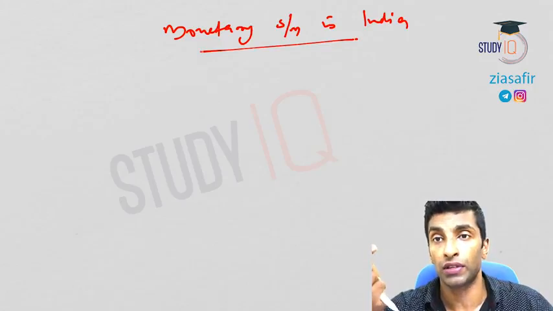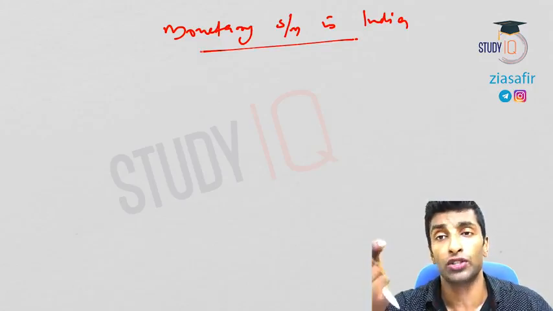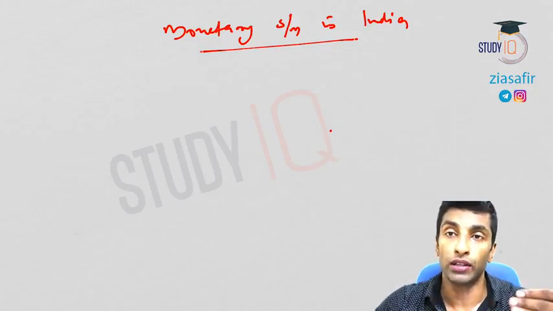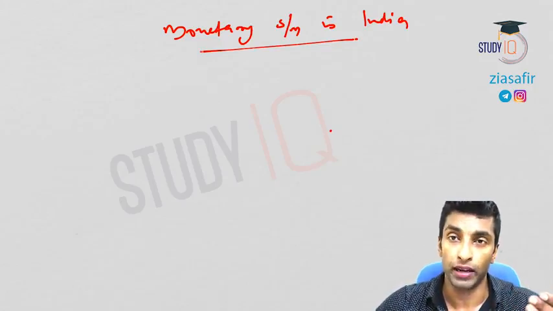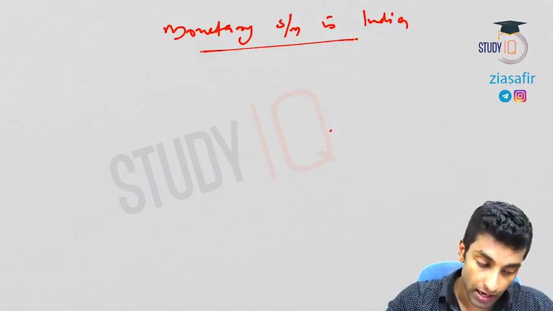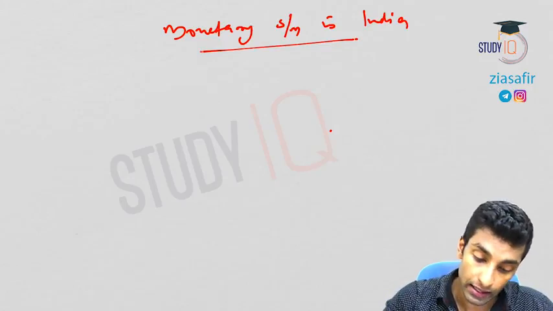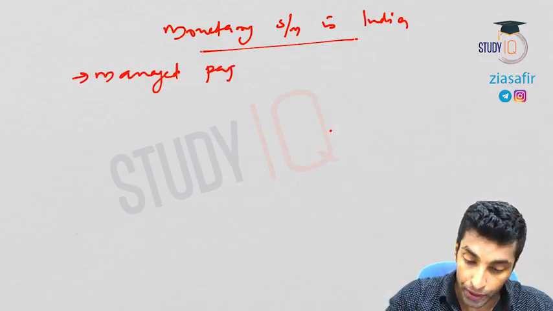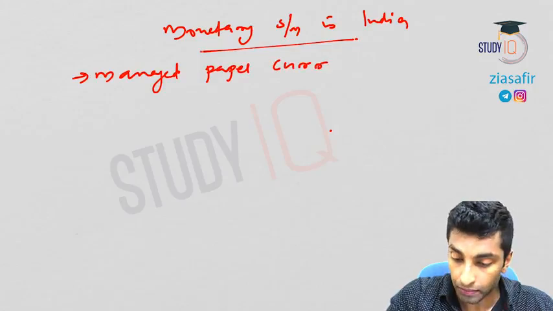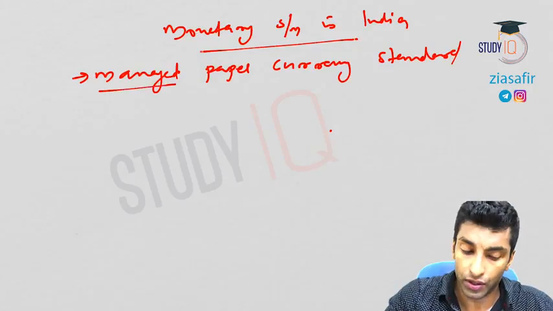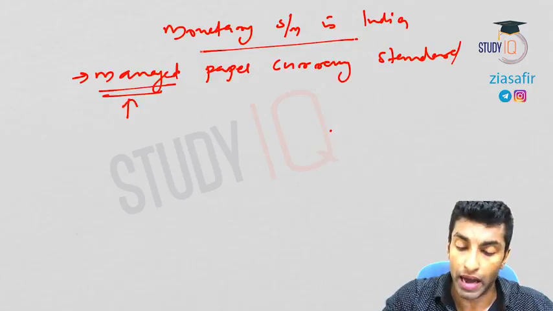And towards the end, we have discussed token money, and I have told you it is not necessary that you need to keep equal amount of bullion with the issuing authority to issue the money. Now we are following token money. So the currency system in India is actually the managed paper currency standard. Now if you see here, this word is very important because government can manage, right?